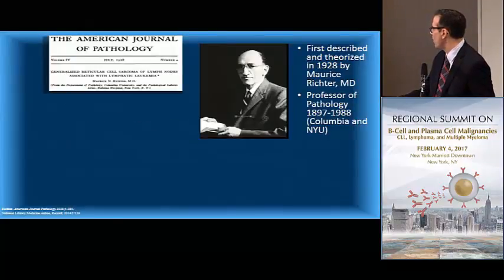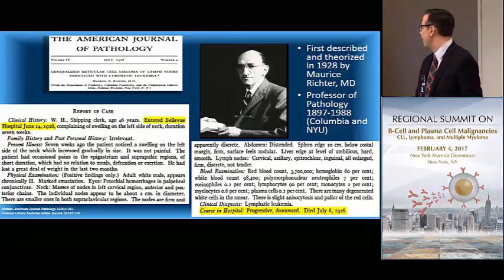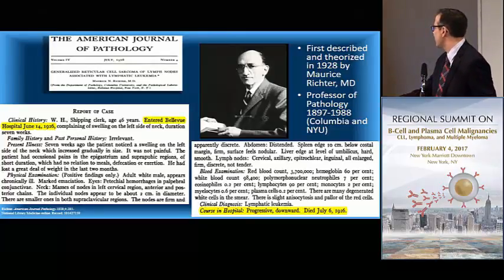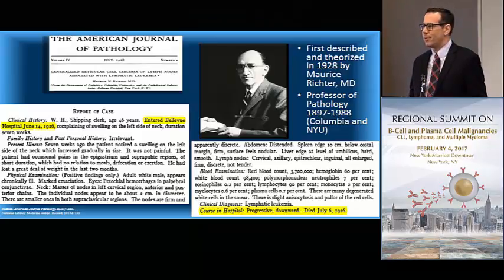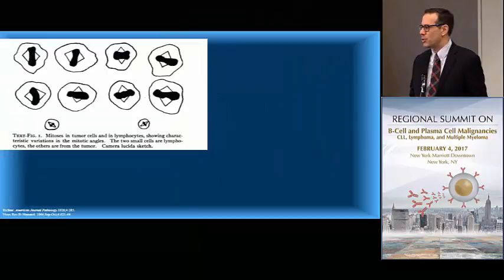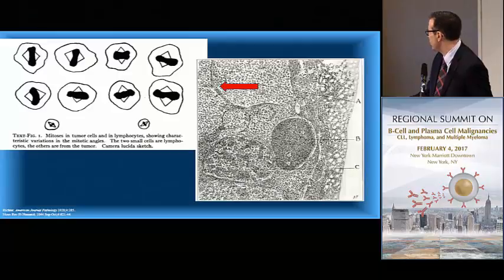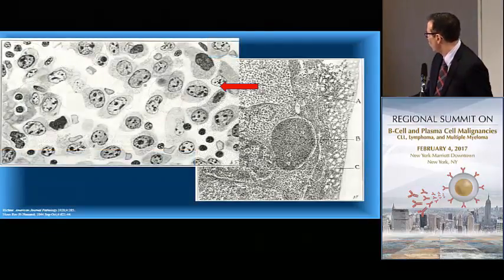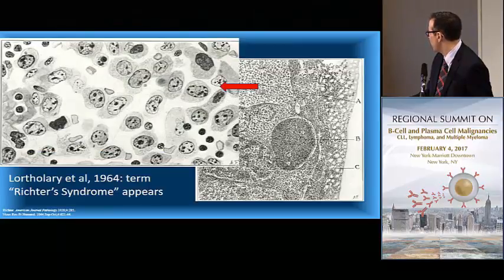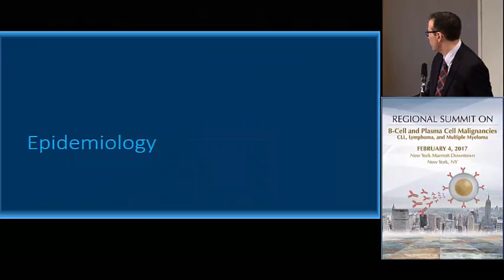And probably we could talk about Richter's and prognosis based on the first case that was presented in 1928 by Maurice Richter, who was from NYU in Columbia. And if you look at the actual report, the patient entered the hospital June 14th, 1926, and died July 6, 1926. So although things are not quite that bad, things are not markedly improved from the first case that was described. And of course, the name Richter syndrome or Richter's transformation was attributed not by Richter himself, but in, I think it was 1964, where there was evidence presented for a pathological large cell transformation of the disease, which is where the term Richter syndrome was first presented.